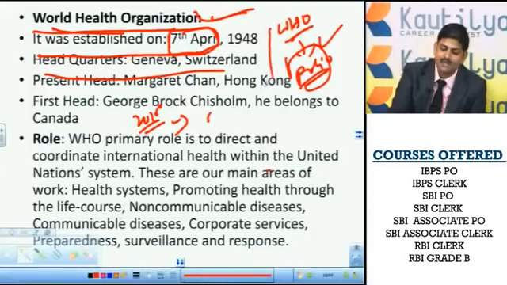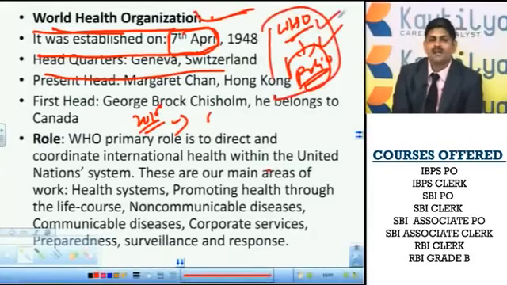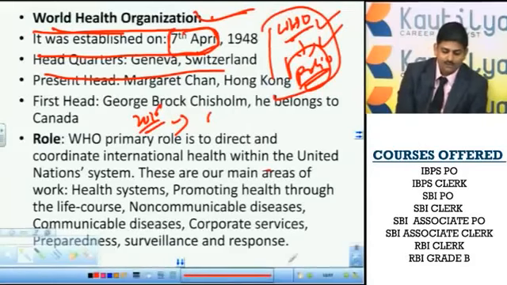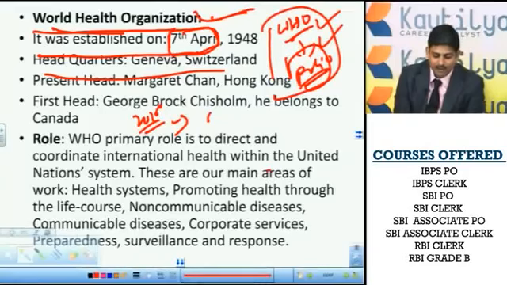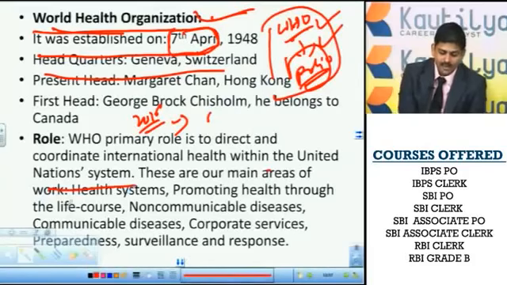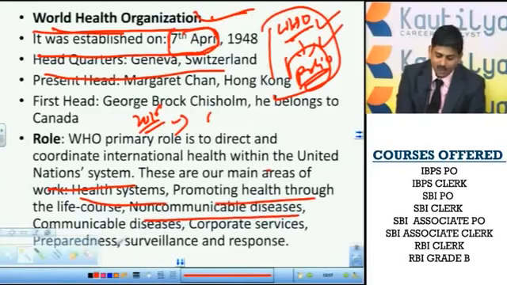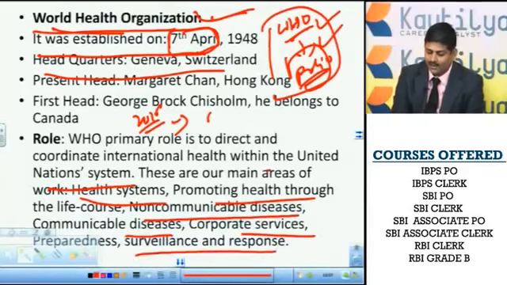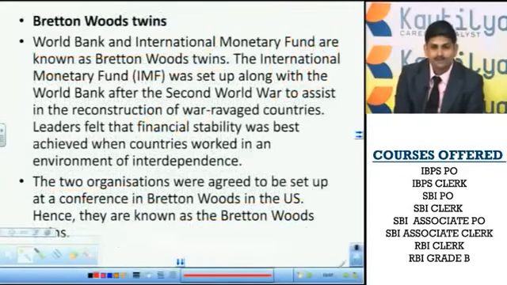All these efforts were made to relieve the country of this disease. WHO's primary role is to direct and coordinate international health within the United Nations system. It focuses on 4 areas: health systems, promoting health through life courses, non-communicable and communicable diseases, and cooperative services. Everything it takes care of. So that is about the World Health Organization.